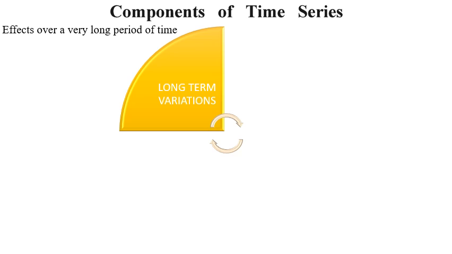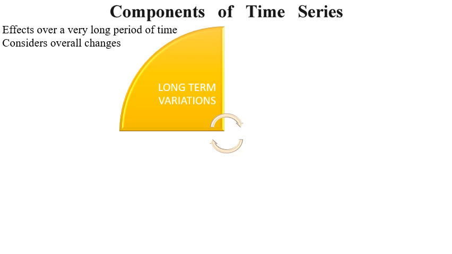For example, in our lives the effect of our experience is very long term. From birth till death we keep on accumulating experiences, and that experience grows and keeps changing. So that is a long-term variation in our lives, and that's why its effect is for a very long period of time.